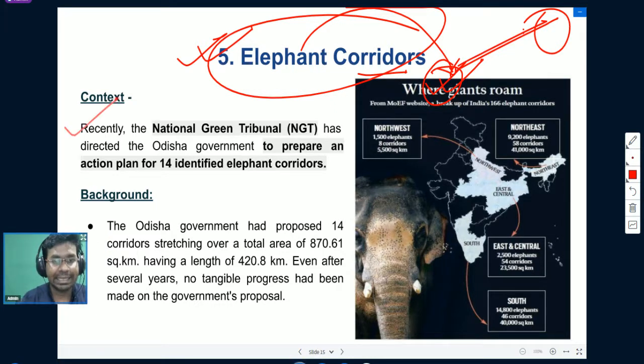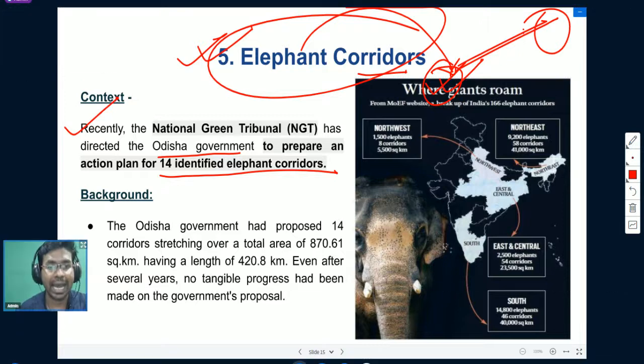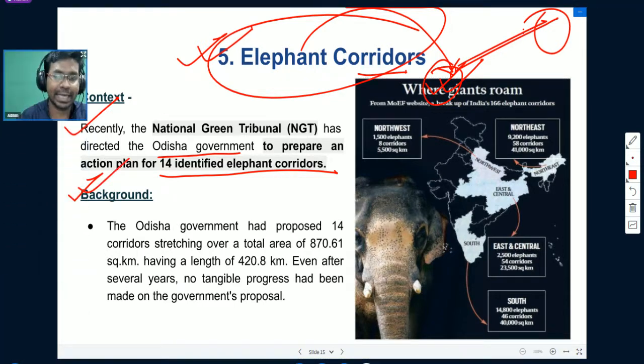Recently the National Green Tribunal has directed the Odisha government to prepare an action plan for 14 identified elephant corridors in India. So the National Green Tribunal has directed the government of Odisha to prepare an action plan for 14 identified elephant corridors. What is the background of this direction from the NGT? NGT means National Green Tribunal.